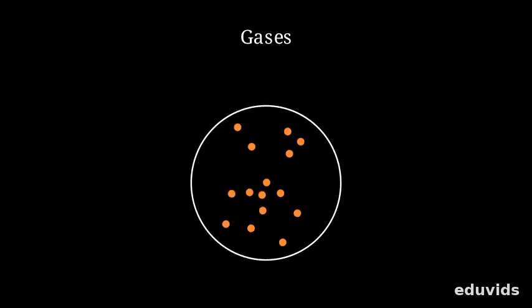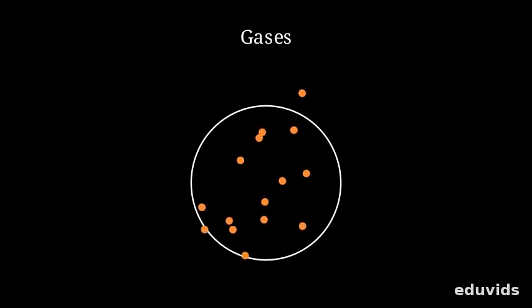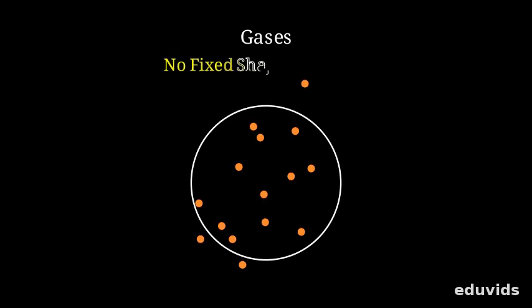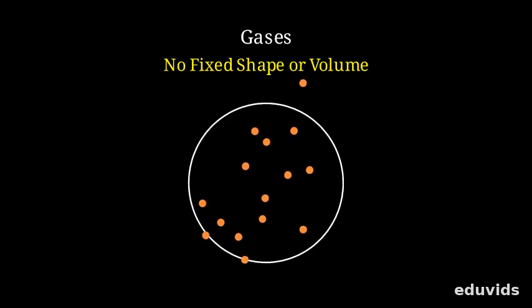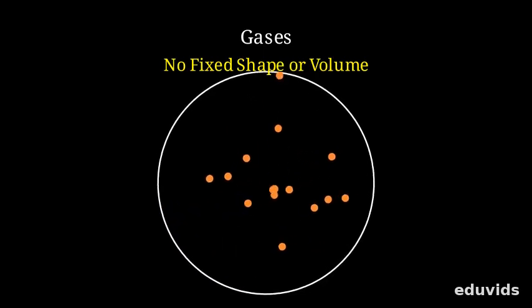But what happens when particles get even more freedom? Gases have particles far apart, moving rapidly and randomly with high energy. Think of them as super energetic runners, bouncing off everything in their path. Consequently, gases have no fixed shape or volume, they expand to fill any space. Just like how air completely fills a balloon, taking its entire volume.